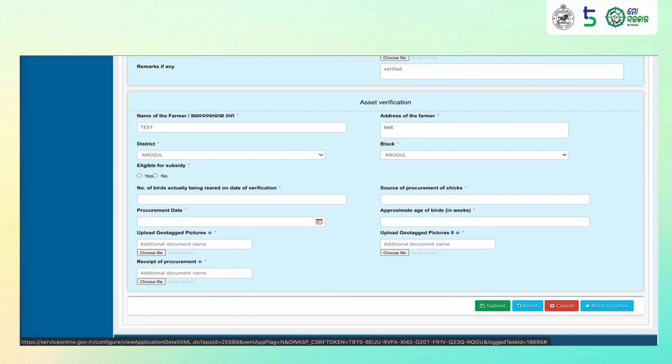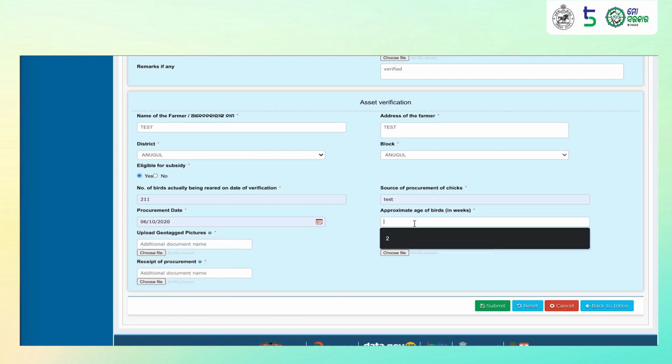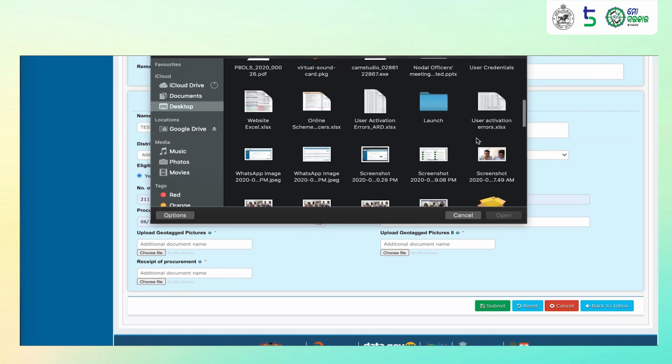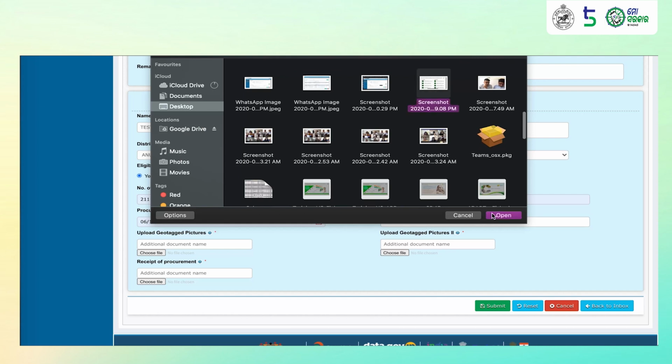He may enter the details of asset verification conducted by him, eligible for subsidy, number of birds, source of procurement of chicks, procurement date, approximate age of the birds, upload geotagged pictures. Again, for reference, I am attaching sample pictures.